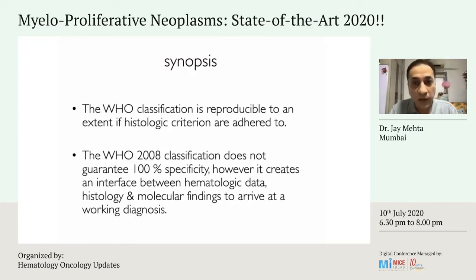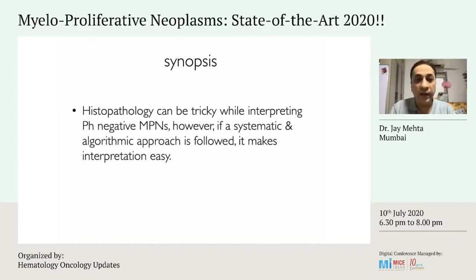Now, just to wind up, the WHO classification is reproducible to an extent if all the histologic criteria are adhered to. It does not guarantee 100% specificity. There are always overlaps in real life. Things are not as simple as I showed you. However, it does create an interface between the hematologic data that one has, the histology, the immunohistochemistry for blast counts, and the molecular findings to arrive at a working diagnosis.